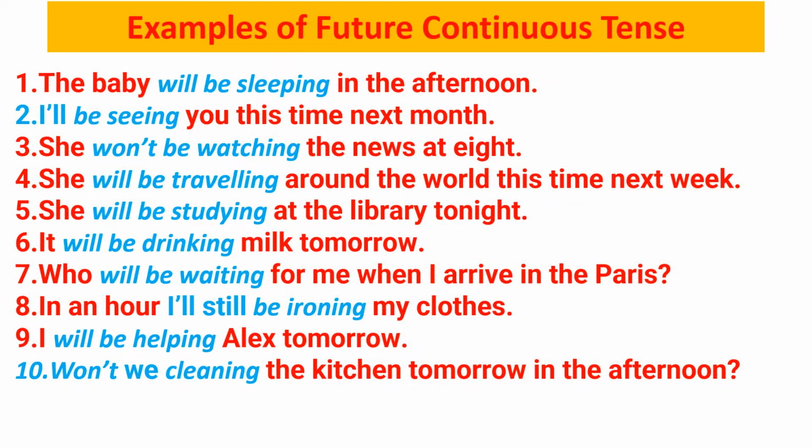of future continuous tense. The baby will be sleeping in the afternoon. Will be, so rahi hogi. So the baby will be sleeping in the afternoon. I will be seeing you this time next month. She won't be watching. Now won't is the short form of will not. She won't be watching the news at 8. She will be traveling. She will be studying. It will be drinking. Look at the formation of the sentence.